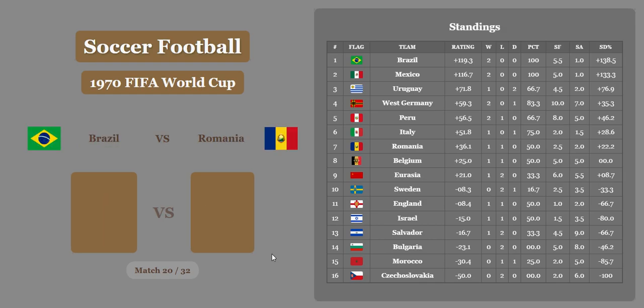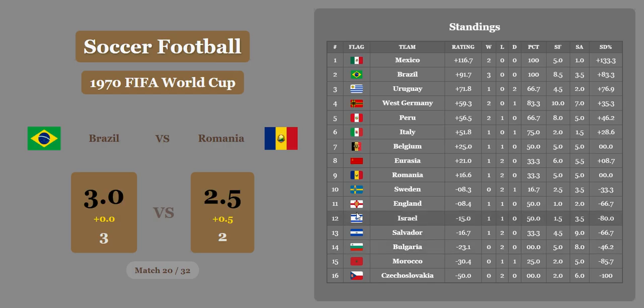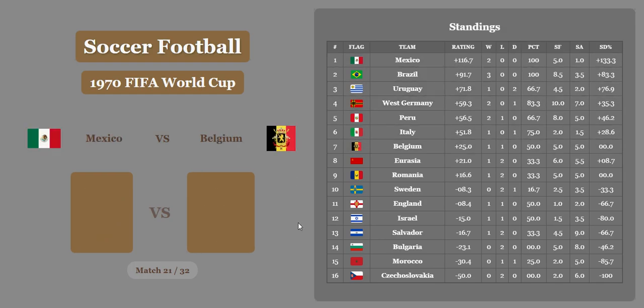Brazil versus Romania. Can Brazil keep it up? It looks like they can. I think Romania might get a half goal here. They do, but Brazil's going to come out with a win. That's going to change. Brazil's going to go down to 2nd, though, because of the score difference percentage. So Mexico back in 1st, Uruguay in 3rd. They're all separated by pretty big numbers here, though. Romania down in 9th now.